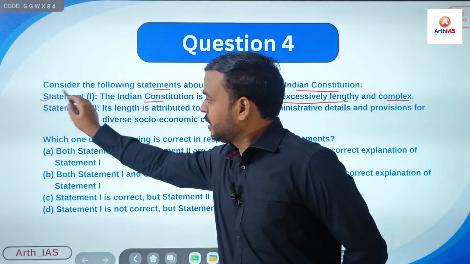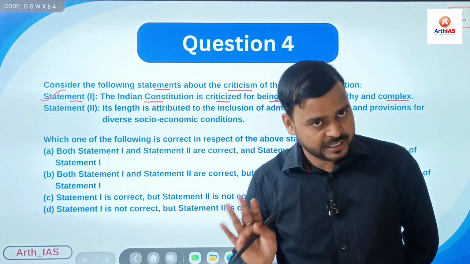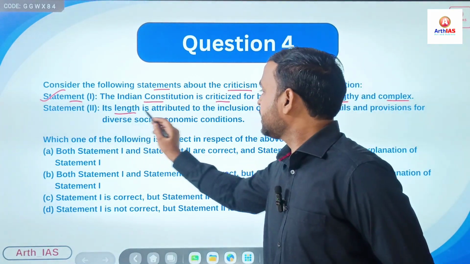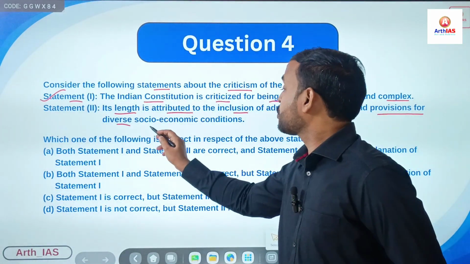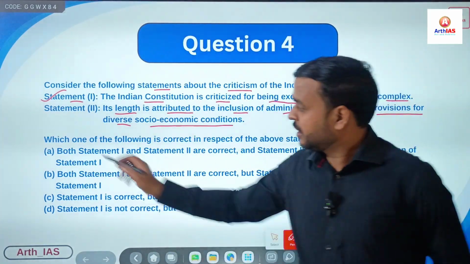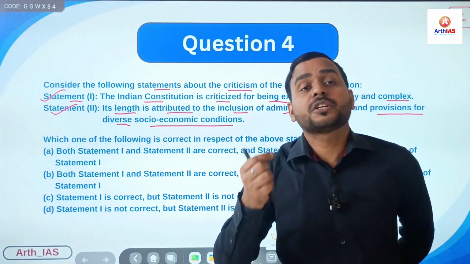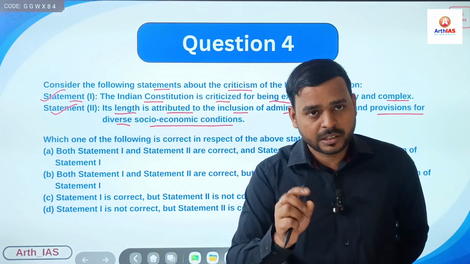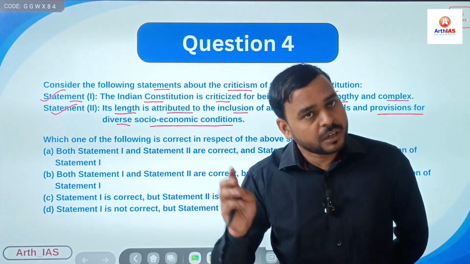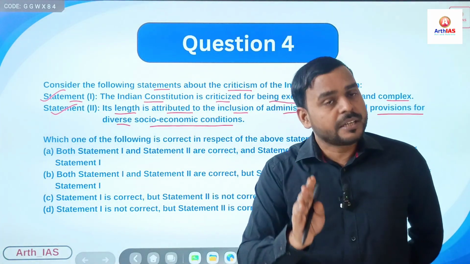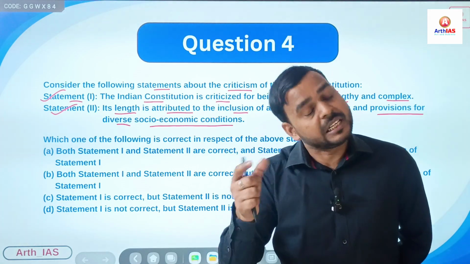Yes, it is one of the criticisms of the Indian Constitution that it is very lengthy, complex, right? Second, its length is attributed to the inclusion of administrative details and provisions for diverse socio-economic conditions. Yes, this is also correct. Means each and every type, mostly the diverse socio-economic conditions, has been included, whether it is fundamental rights or directive principles of state policies. Each and every type of provision is given in the Indian Constitution, and that makes the Indian Constitution very bulky, very lengthy, right?